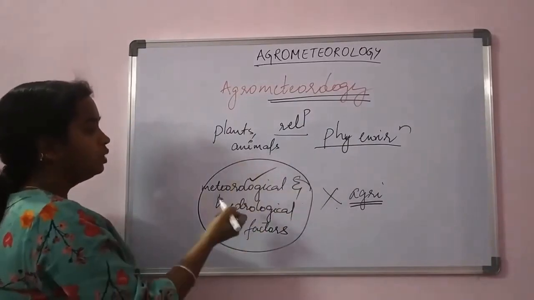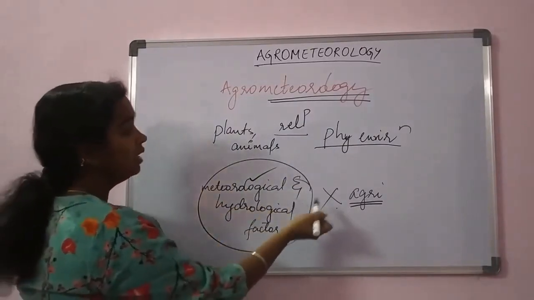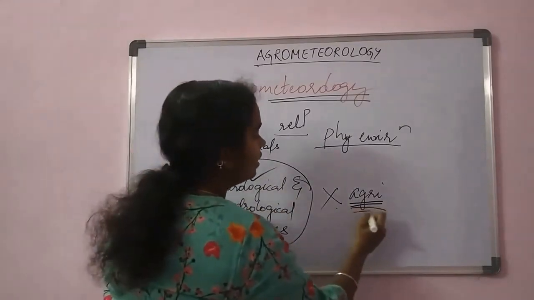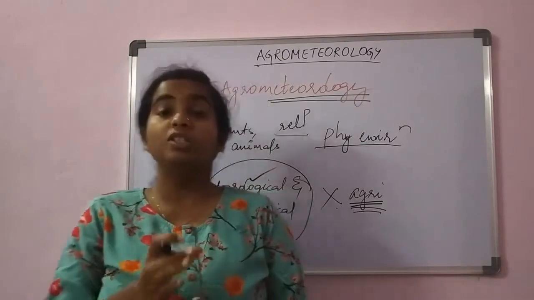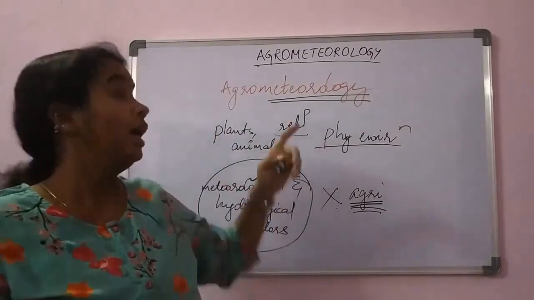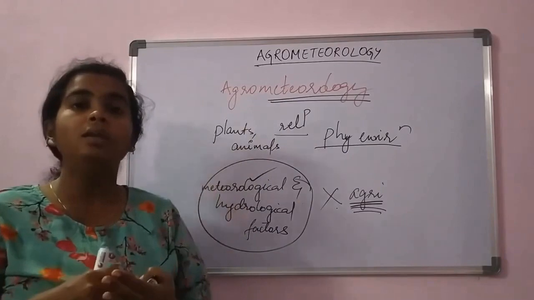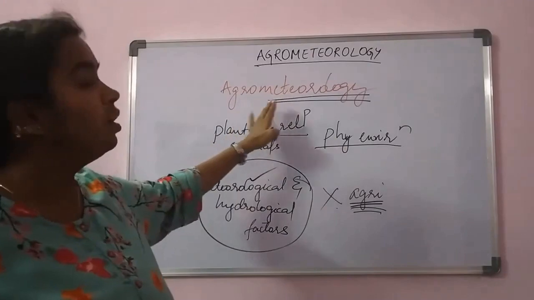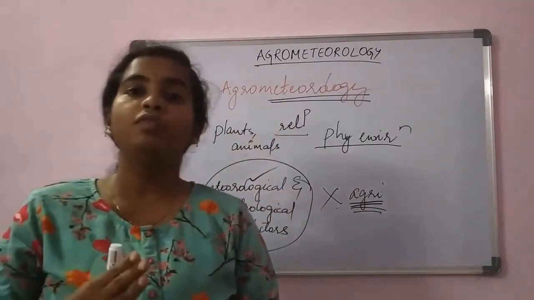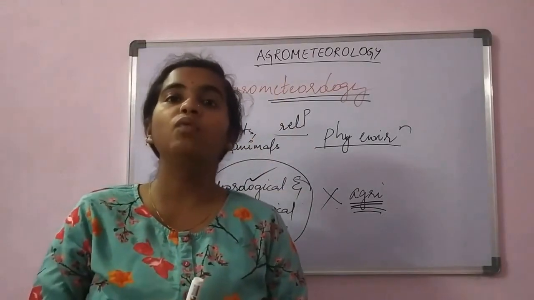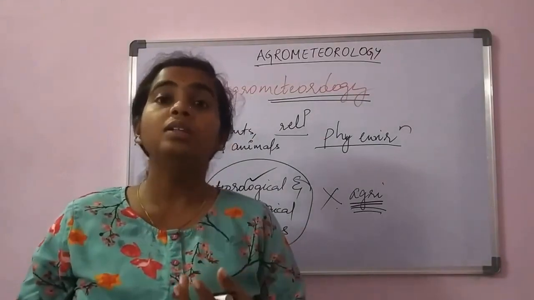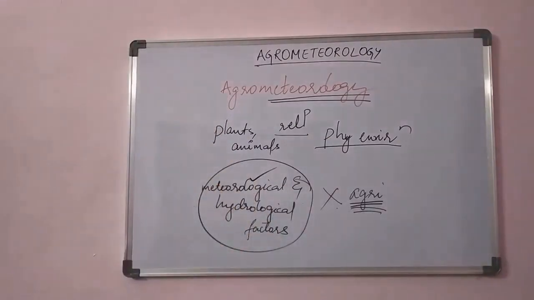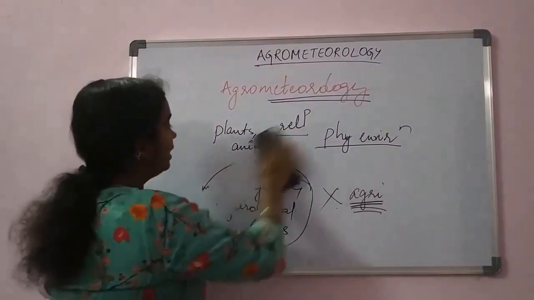Or in other terms, you can say agrometeorology is the interaction of meteorological and hydrological factors with agriculture. As agricultural students, agrometeorology is important for us when compared to meteorology or climatology. Agrometeorology will deal with the different weather parameters, how they influence crop productivity, and the different types of instruments which are used for this. With this, we'll go to the differences between climate and weather.